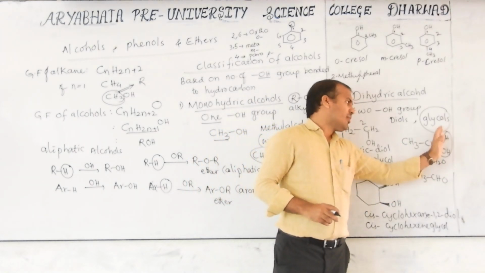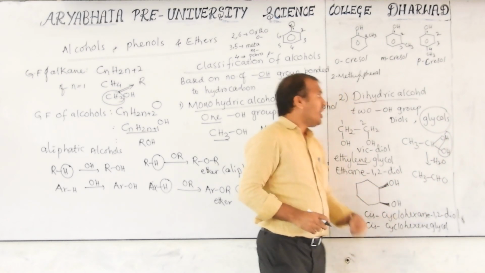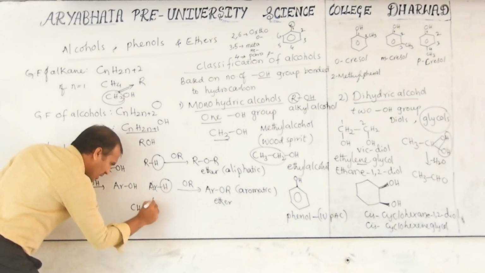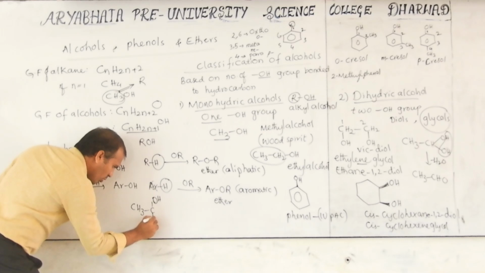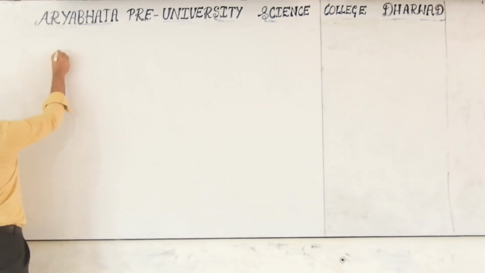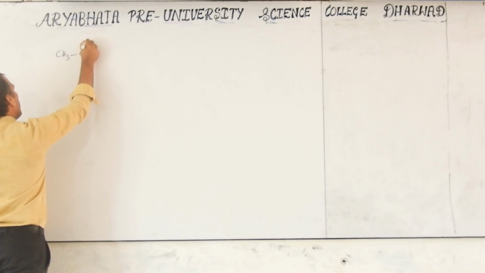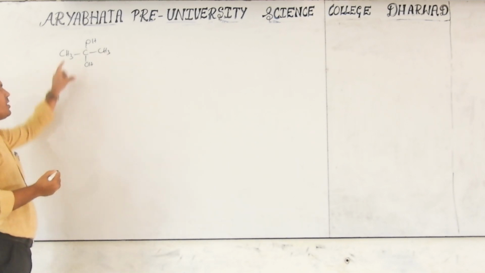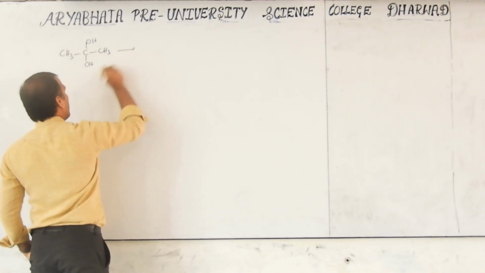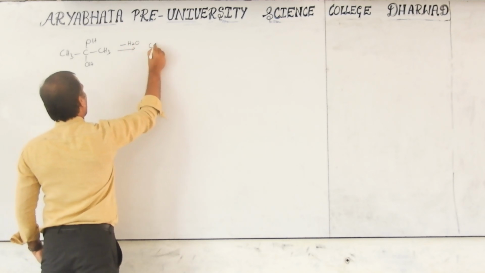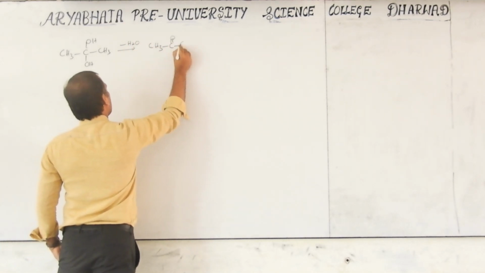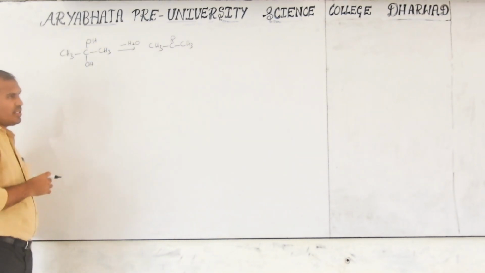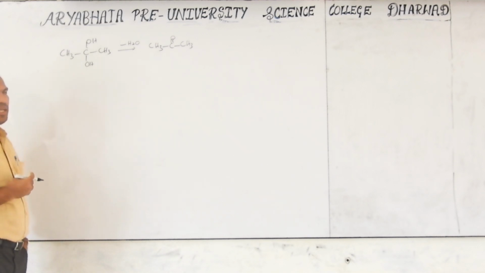Now if this end has OH, that will form an aldehyde. For example, CH3, OH. Then if CH3, OH and CH, this is also hydroxy groups on the same carbon, so it is unstable, and it immediately loses the water molecule and converts into a ketone. So this is also not possible. Such compounds are not possible because they are very unstable and convert into their respective aldehydes and ketones.